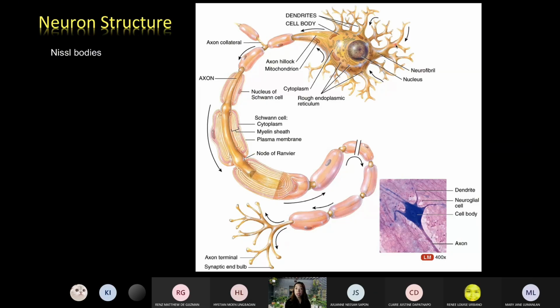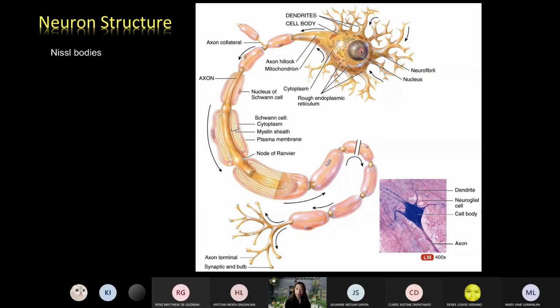So they send impulses, usually called graded action potentials. We will discuss them later. So they now send impulses to the cell body. The cell body is also known as the soma or the perikaryon. Peri meaning around, karyon meaning nucleus. So the soma is just like a typical cell.